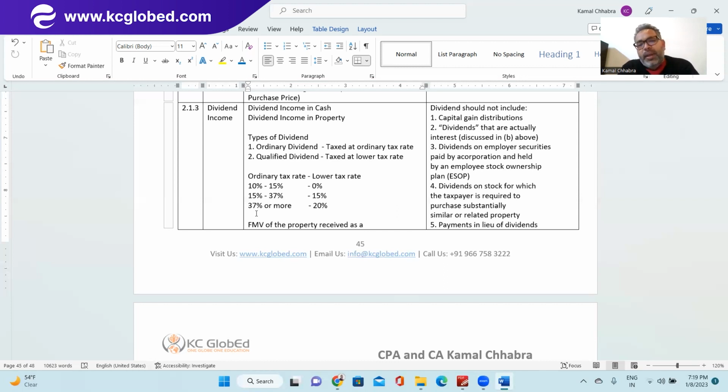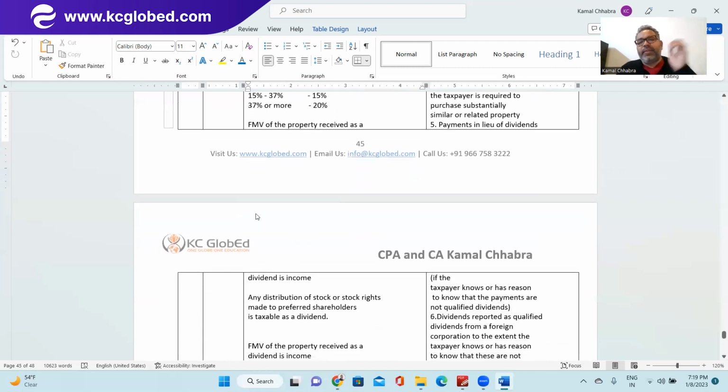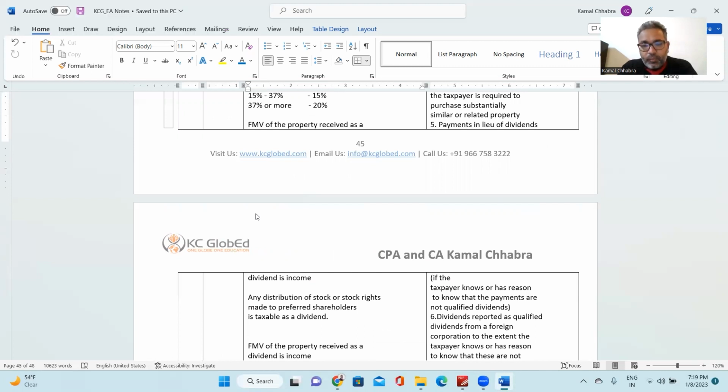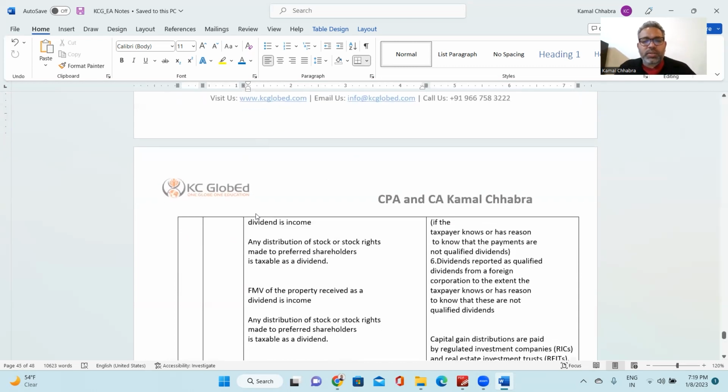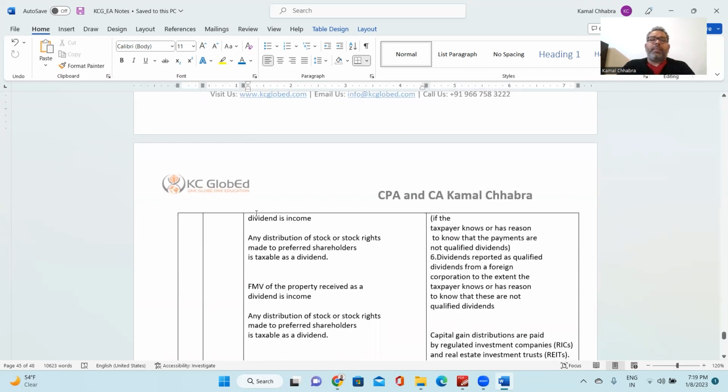Last one is the fair market value of the property which is received as a dividend would be considered as income. When you receive any property as a dividend, whatever is the fair market value of that property will be considered as dividend income. Next is any distribution of stock or stock rights made to the preferred shareholder is taxable as dividend.